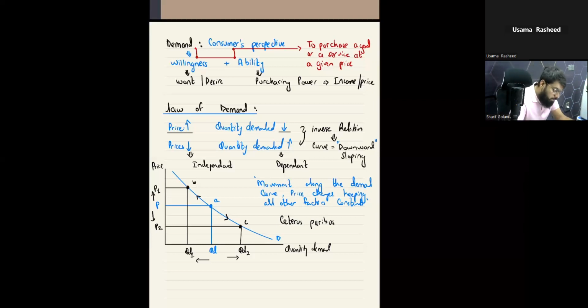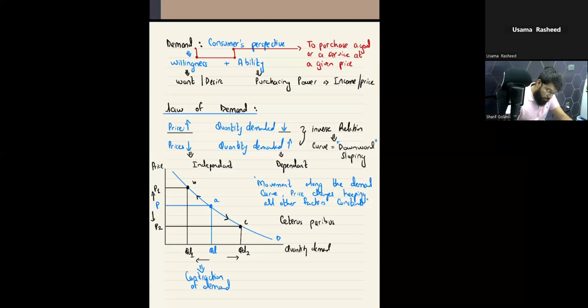One more thing that I'll show you here is we can see in this particular diagram that there is a fall in quantity demand due to a rise in price. So this fall of quantity demand and a movement along the demand curve, that is the upward movement, is known as contraction of demand.